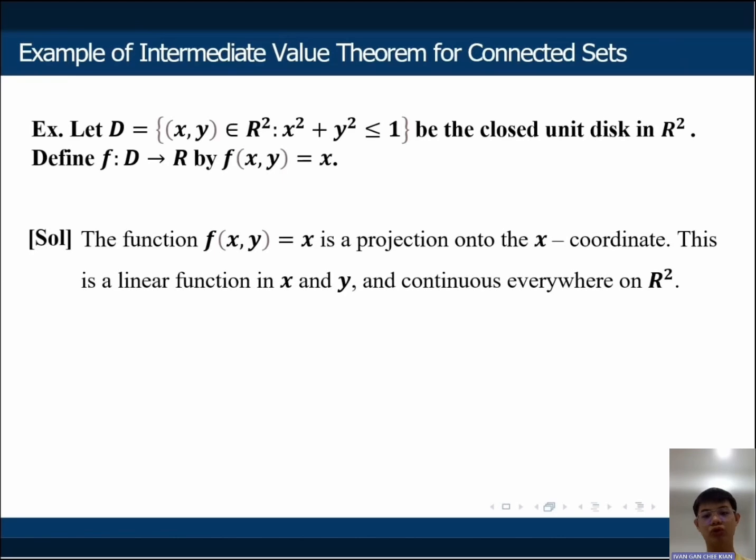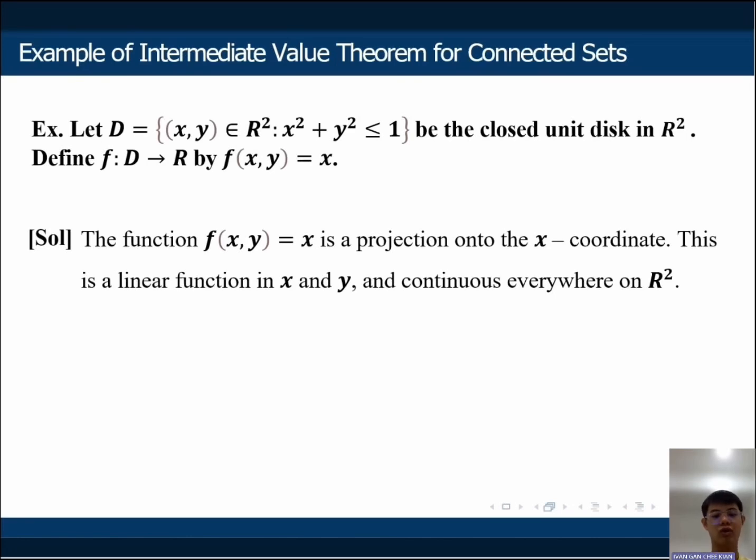Let's have an example to show this. Let D equal the set of (x, y) in R^2 such that x^2 + y^2 is less than or equal to 1, which is a disk. So D is the closed unit disk in R^2. We define f from D to R by f(x, y) equal to x. So let's do the solution.